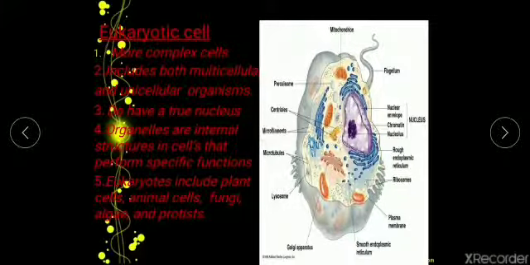As I told you, here also you can see they have a defined true nuclear structure. Apart from that, they have internal organelles like Golgi bodies, mitochondria and chloroplast, and these organelles are membrane covered structures. Then eukaryotes include plant cells, animal cells, fungi, and protista.